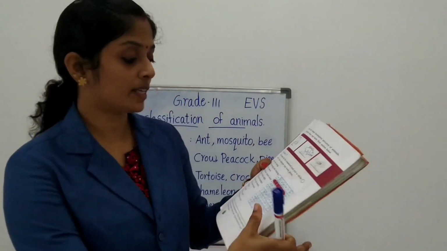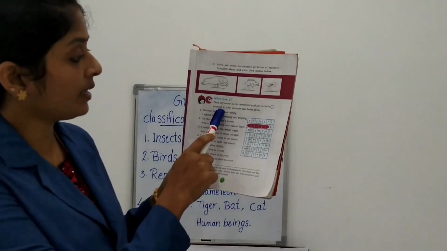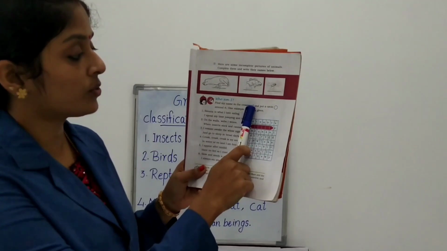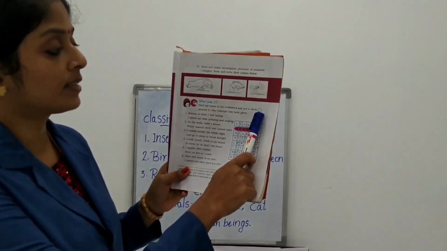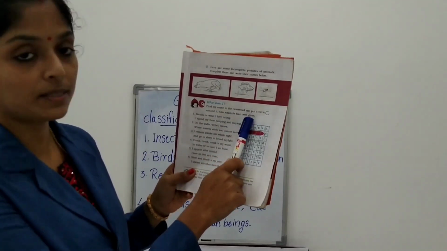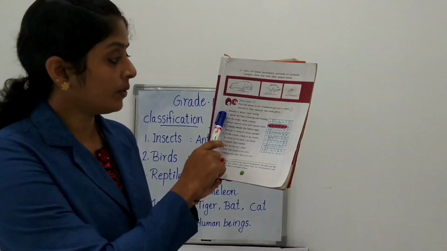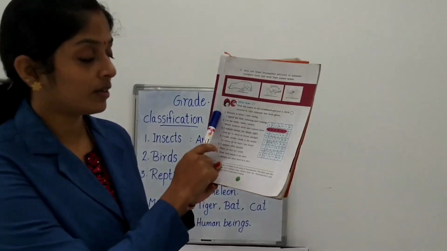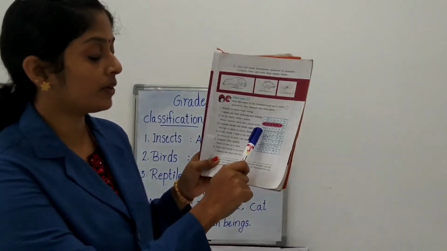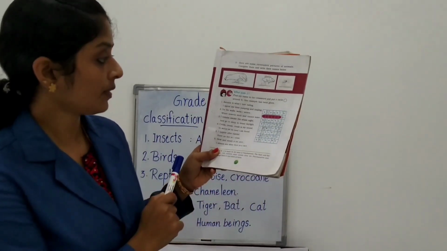Okay. Take the next picture. Next activity. Find my name in the crossword and put a circle around it. One example has been given. You want to find out which animal it is and circle it in the crossword.